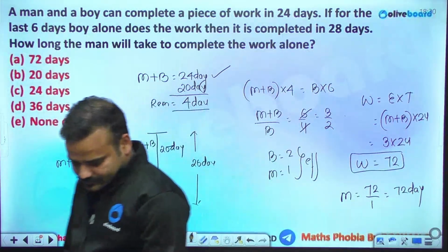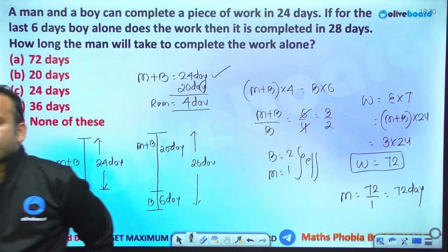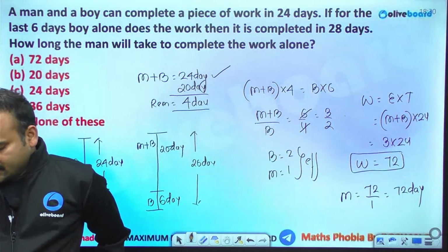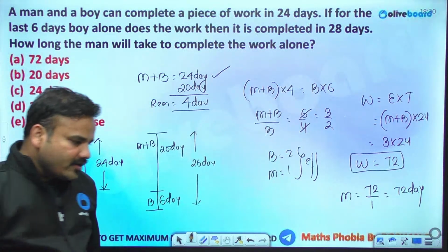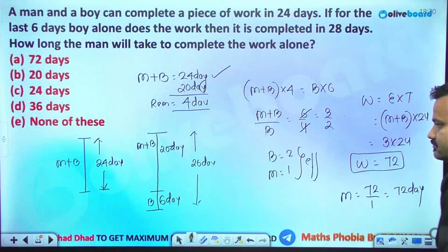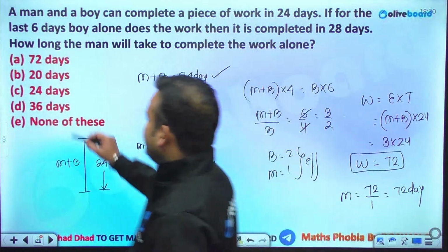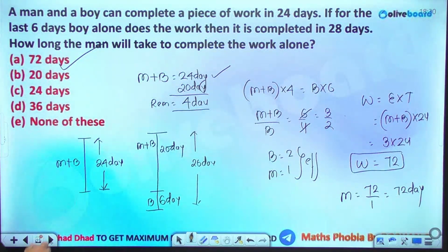Clear? Is it clear? Comment whether it's clear or not. Clear, clear, clear. क्या कह रहे हो बच्चा पार्टी? So men will be taking 72 days. Okay, fine. Next question.